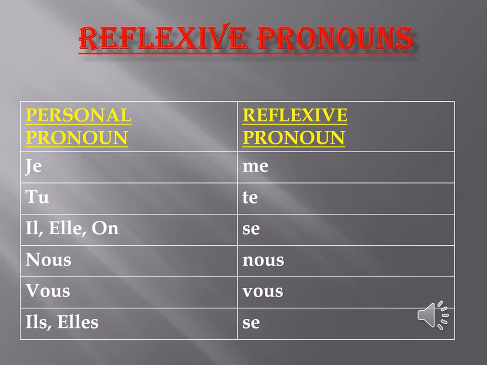So we have je taking me. Tu takes te. Il, elle, on takes the reflexive pronoun se. Nous is taking nous. Vous takes vous. And ils or elles, the plural form, that is they, also take se.